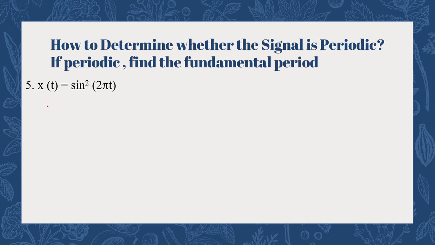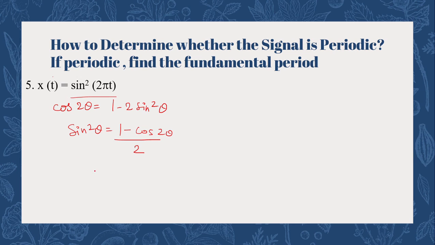So let us first solve this square function with the identity cos 2 theta equals 1 minus 2 sine square theta. From here we find that sine square theta equals (1 minus cos 2 theta) upon 2.